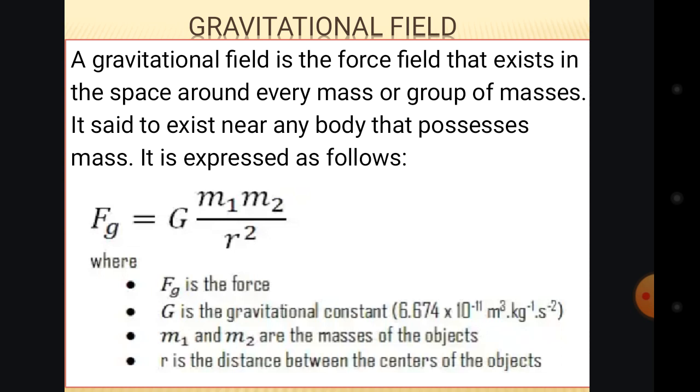Gravitational field. Okay, whenever we are talking about gravitational field, what will come to your mind is gravity. Normally, a gravitational field comes from gravity. So when we say gravitational field, it is a force field that exists in the space around every mass or group of masses. That means not only one mass, but a group of masses, many masses. A gravitational field is a force field.